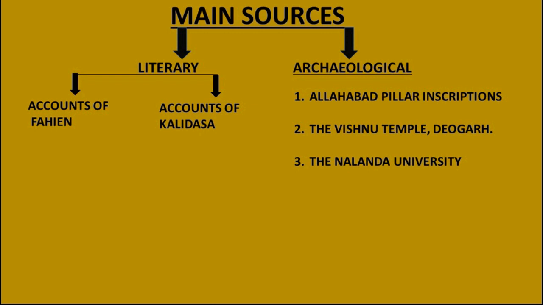And the archaeological sources consist of the Allahabad pillar inscription, the Vishnu temple at Deogarh, and the Nalanda University. Once more, the main sources can be divided into 2 headlines: literary sources and archaeological sources. The literary sources consist of the accounts of Fahian and the accounts of Kalidasa.